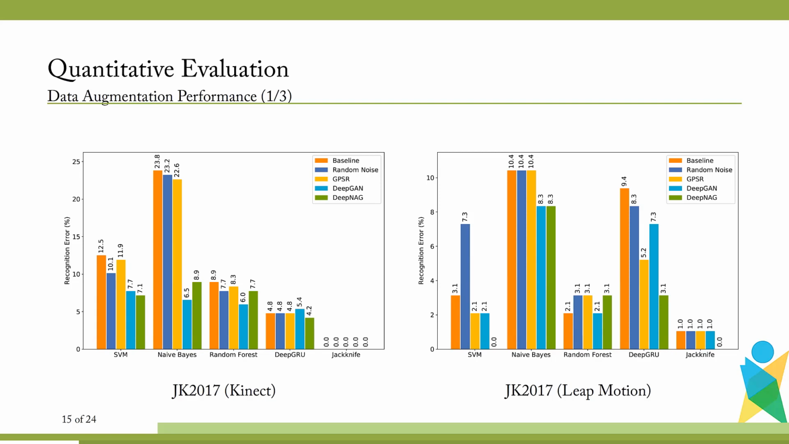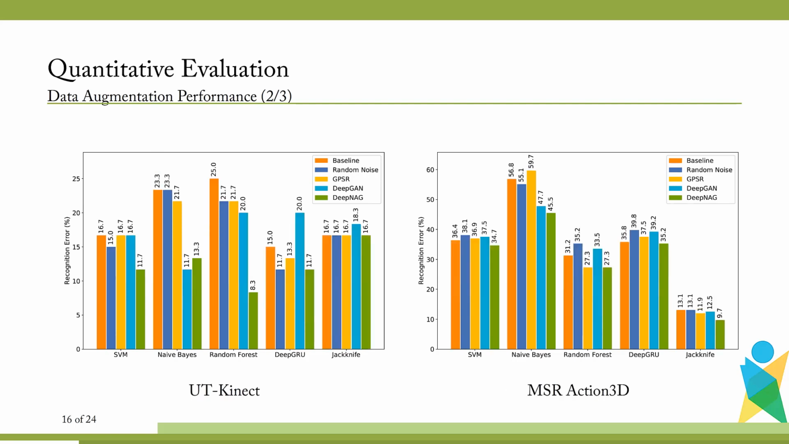We see that in a majority of cases, using some form of data augmentation decreases the recognition error, sometimes by a large margin. In fact, with the help of DeepNAG, we were able to achieve perfect recognition accuracy in a few cases. We see a similar trend for the UT Connect as well as the MSR Action 3D datasets.